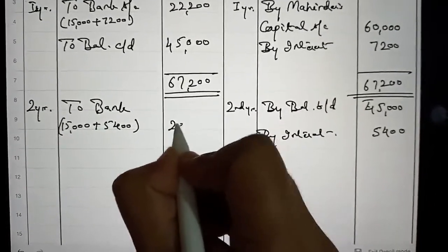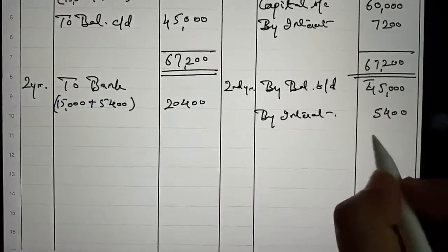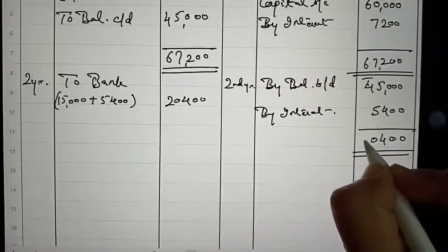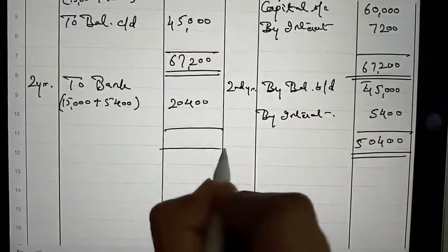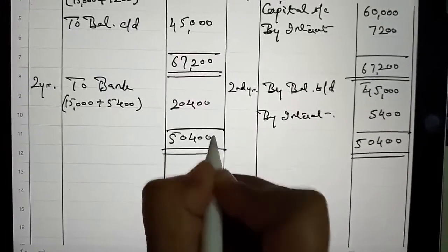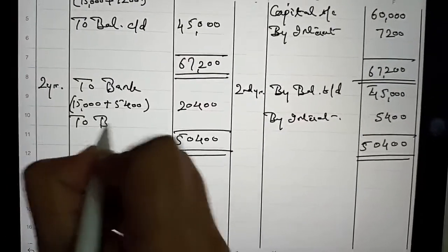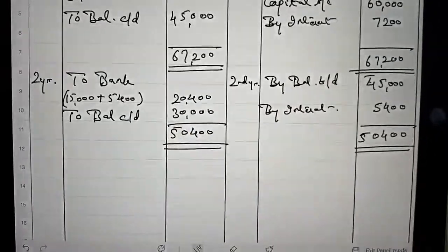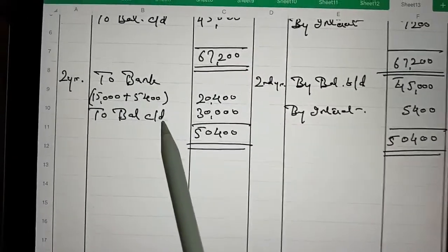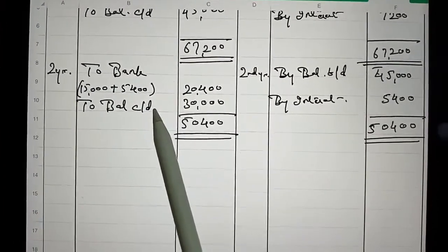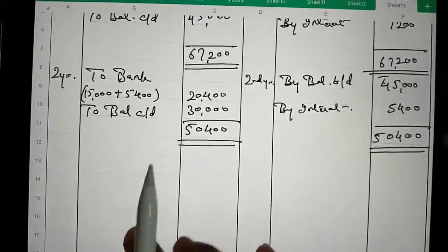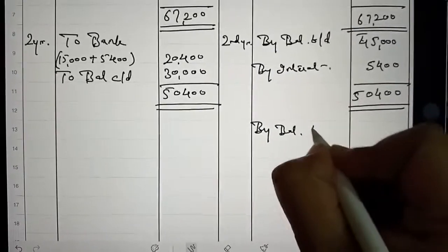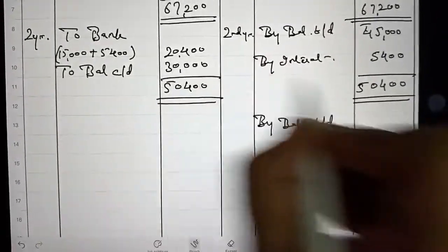So it is 20,400, and the total is 50,400, and the balance carried down is 30,000. So the balance of the second year will be brought down in the third year, and it will be written on the credit side by balance brought down 30,000.